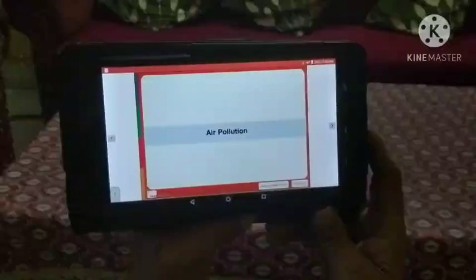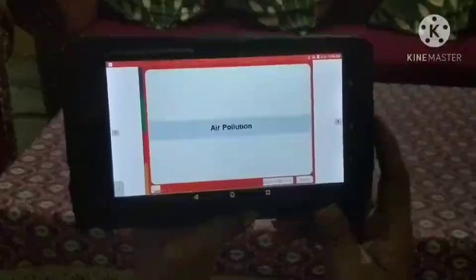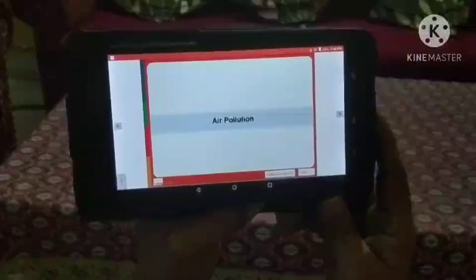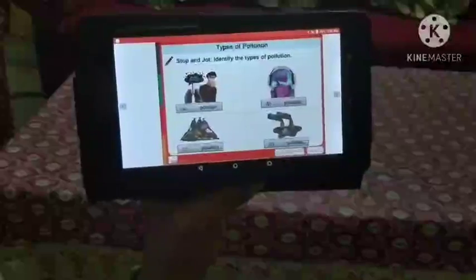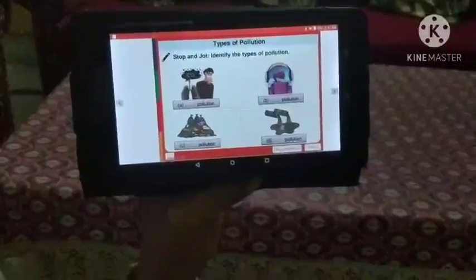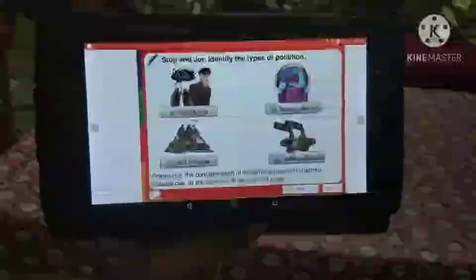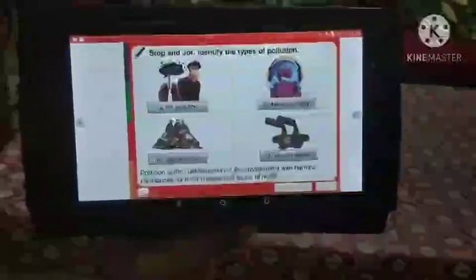Students, today we will revise our chapter, pollution. So first we are going to study about air pollution. So types of pollution are air pollution, noise pollution, soil pollution and water pollution.